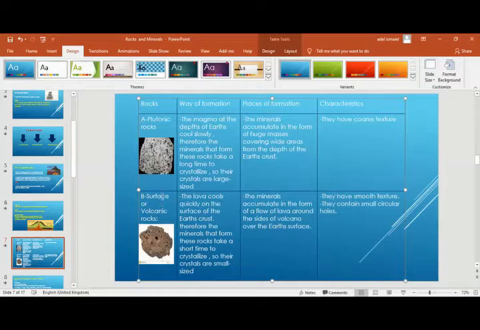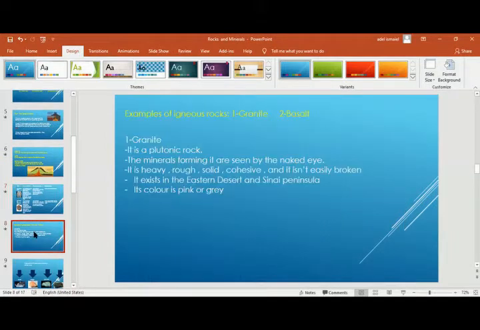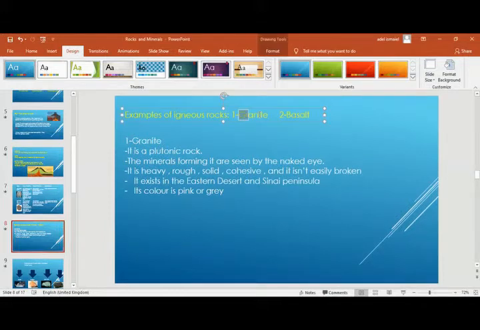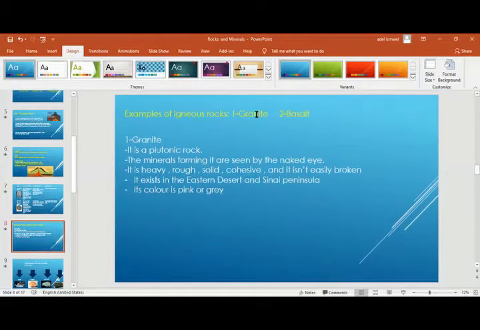And both of these two rocks belong to what type of rocks? Igneous rocks, which means formed by the volcano, either inside or outside. Here are the types of igneous rocks. We have granite and basalt. One forms inside the volcano, made up of magma, plutonic, and the other comes from lava, formed from lava or volcanic rocks.